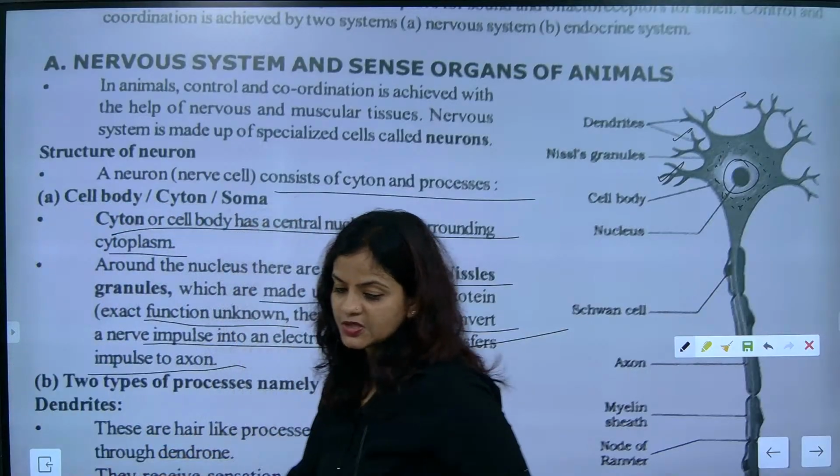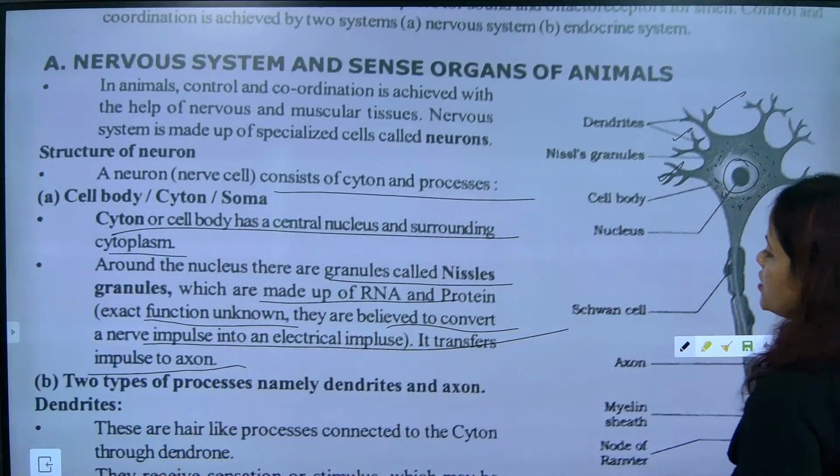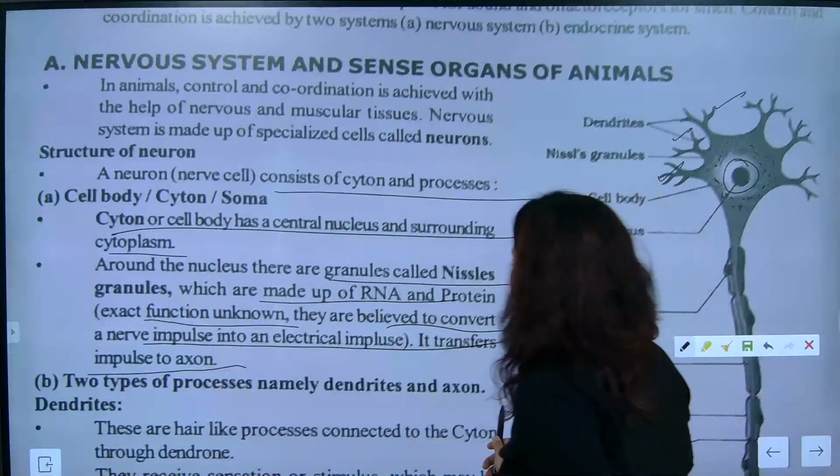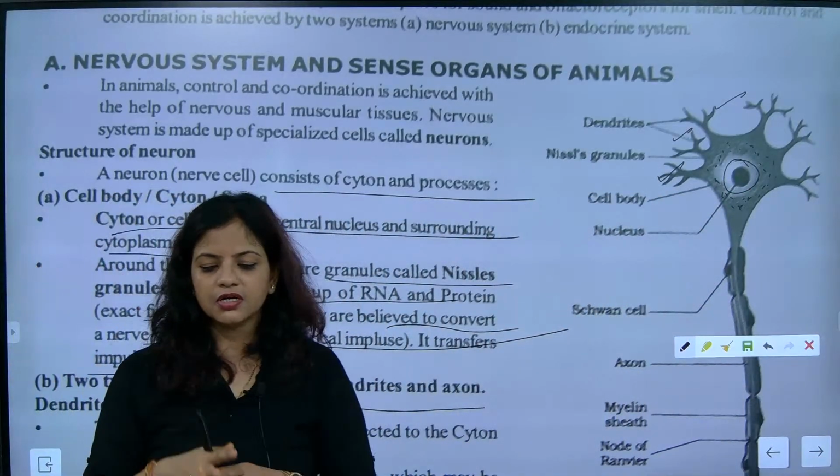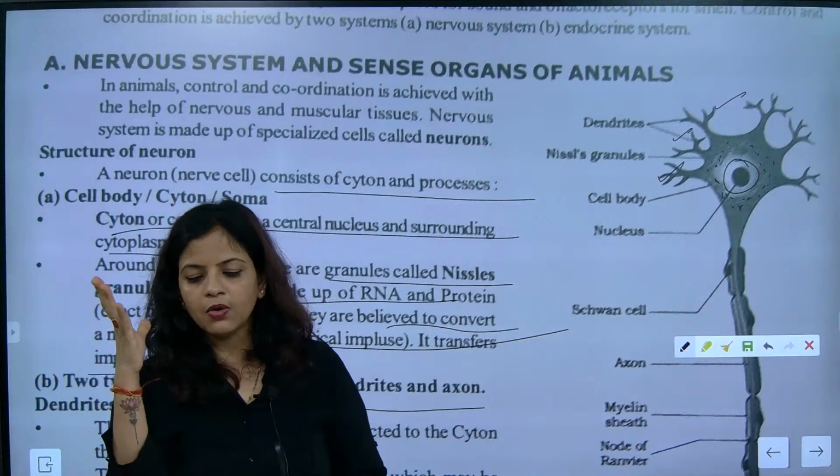Synapses means, ma'am, I'll explain you about synapse. Okay, so now look here. Two types of processes are dendrites and axon. So first understand the story. You touched a sharp weapon. Understood? Now, what will happen?